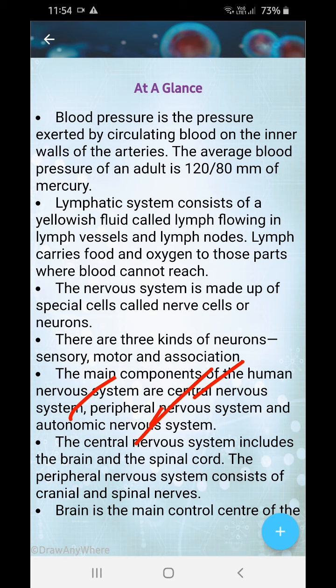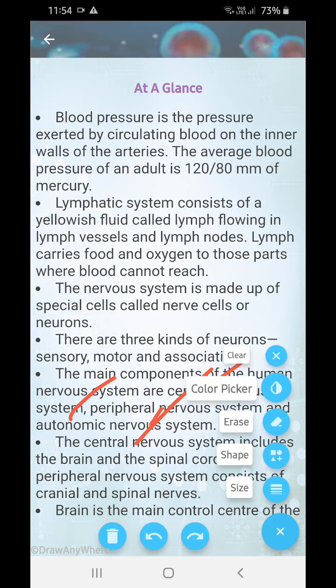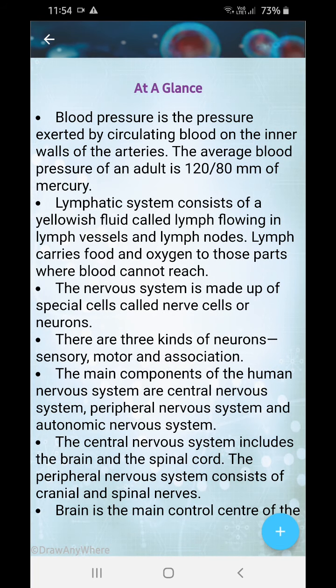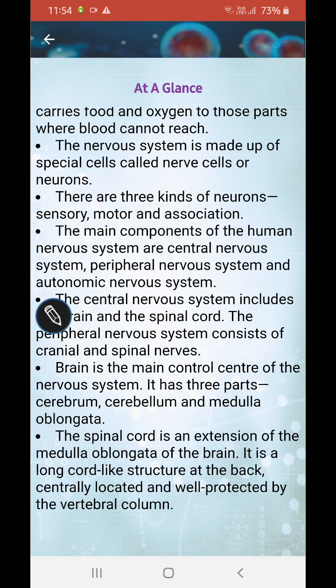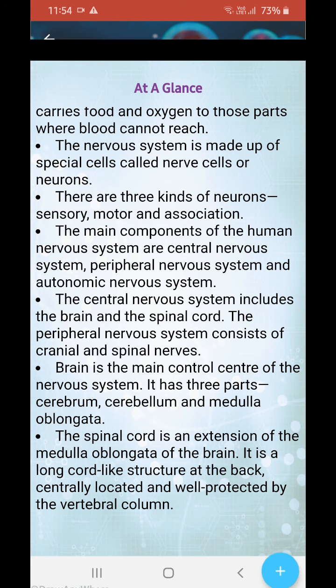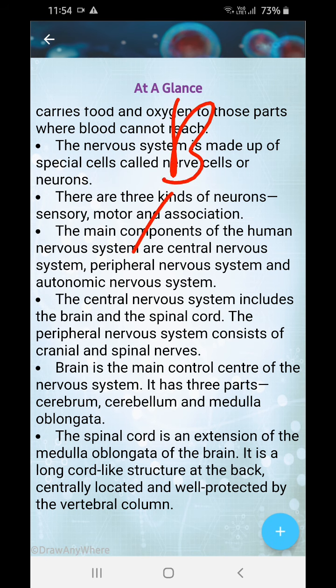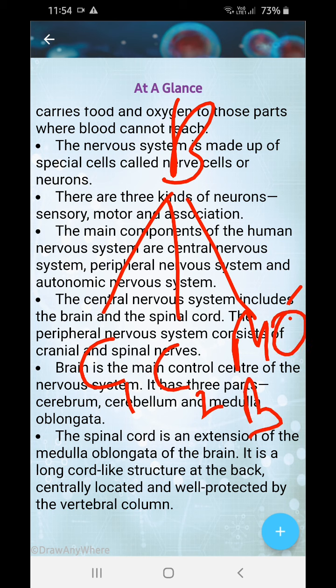Now the central nervous system includes the brain and the spinal cord. The peripheral nervous system consists of the cranial and the spinal nerves. They are all parts of the nervous system. The brain is the main control center of the nervous system. It has 3 parts: cerebrum, cerebellum and medulla oblongata, or you can call it the brain stem also.